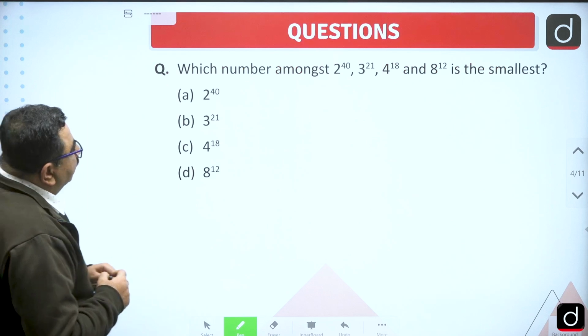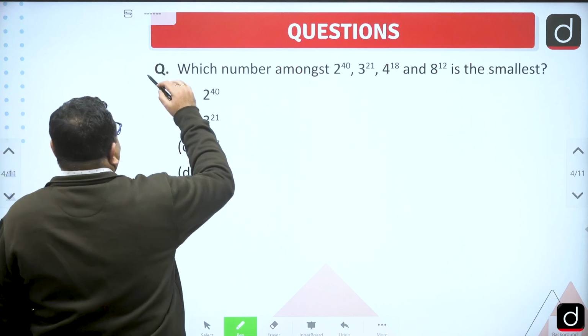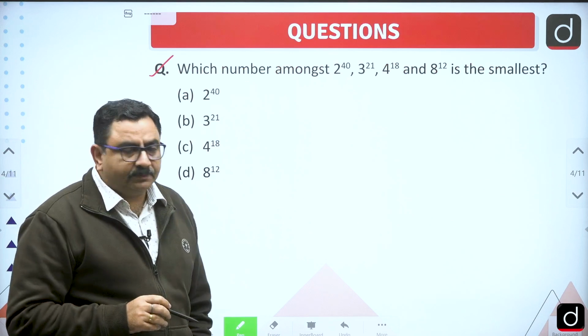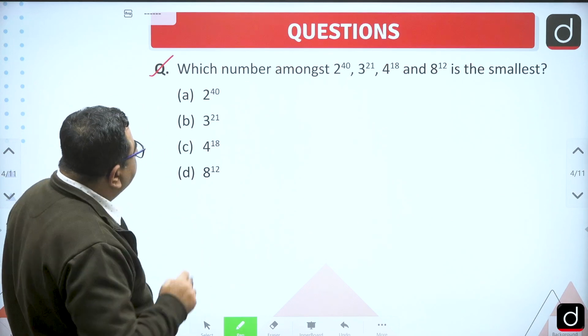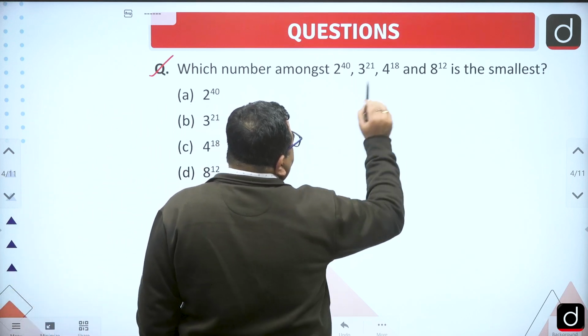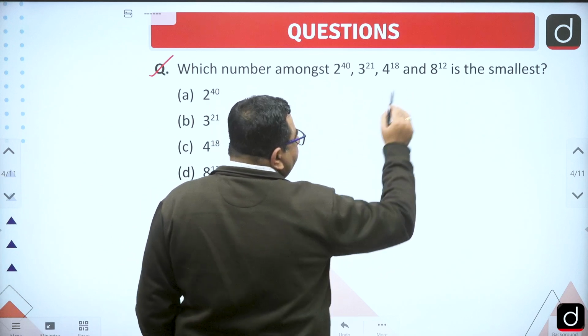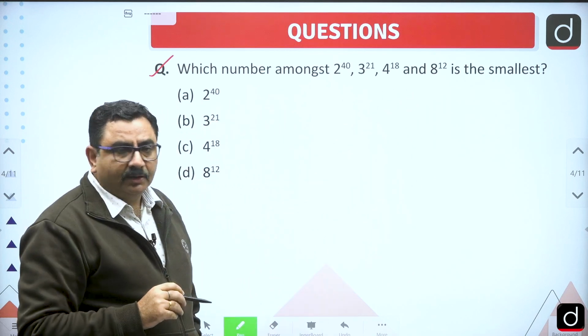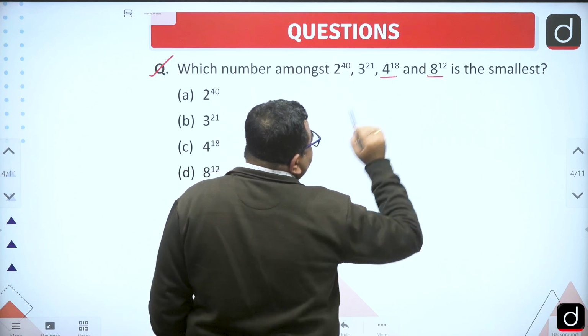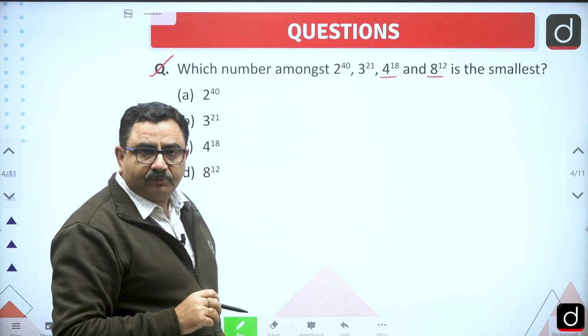Okay, this is the first question. Which number among these four is the smallest? So we can see the powers are 2 to the power 40, 3 to the power 21, 4 to the power 18 and 8 to the power 12. These two numbers I can also convert in the form of powers of 2.